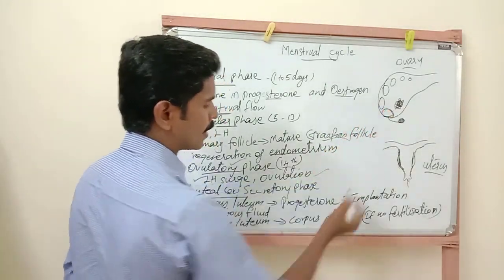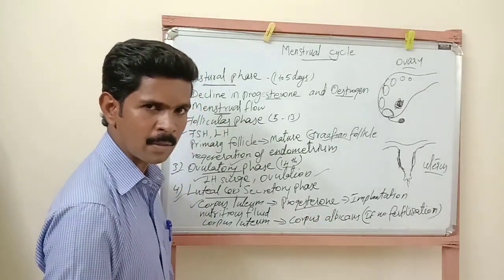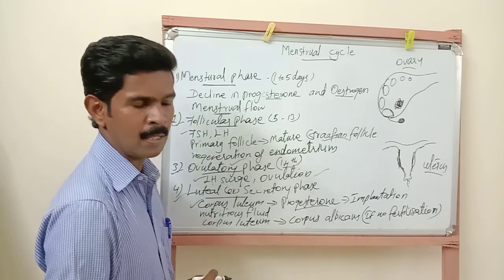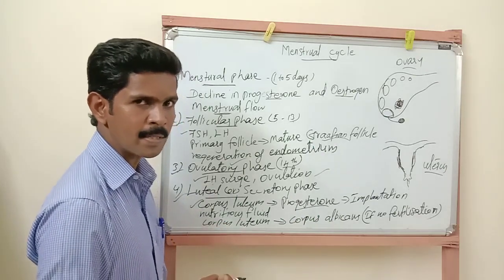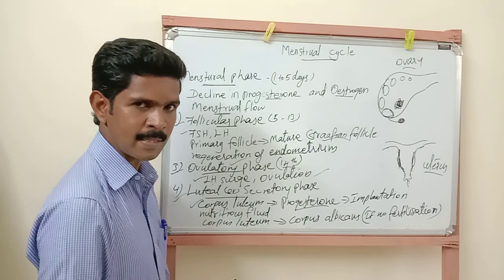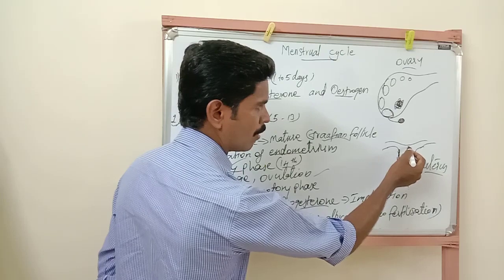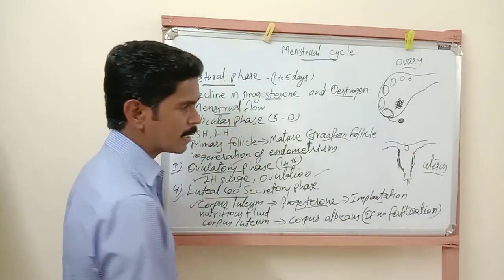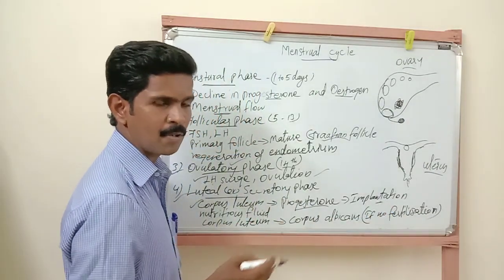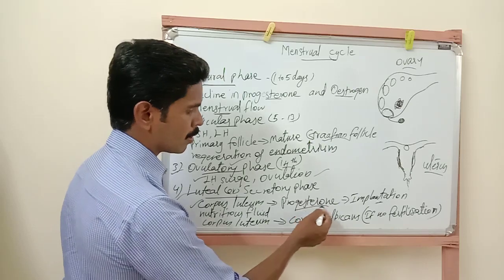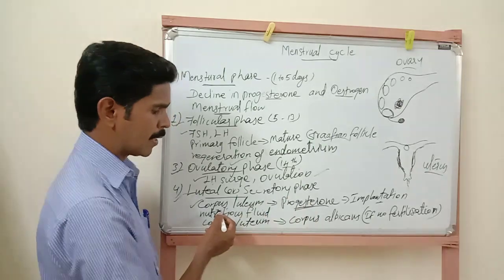This corpus luteum secretes more progesterone hormone. This progesterone hormone is very important for the maintenance of pregnancy, because it prepares the uterus, the endometrium region of the uterus, to receive the fertilized egg. That process is called implantation. The attachment or fixing of the fertilized egg inside the uterus wall is called implantation. For successful implantation, we need more progesterone hormone, and this progesterone hormone is secreted by the corpus luteum.